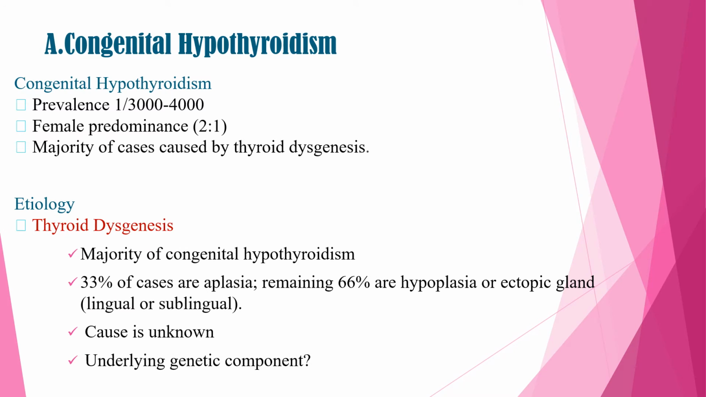So, when we talk about the etiology of congenital hypothyroidism, as we have said, the majority is due to thyroid dysgenesis. In thyroid dysgenesis, 33% of cases are aplasia. The remaining 66% are hypoplasia or ectopic gland, which can be found at the lingual or sublingual area. The cause of thyroid dysgenesis is mainly unknown, and there is some underlying genetic component which predisposes the patient to thyroid dysgenesis.